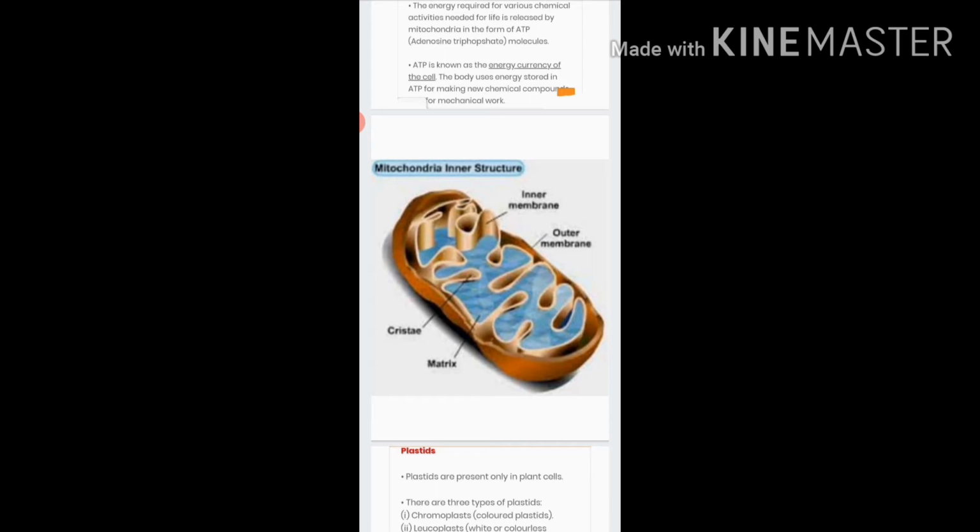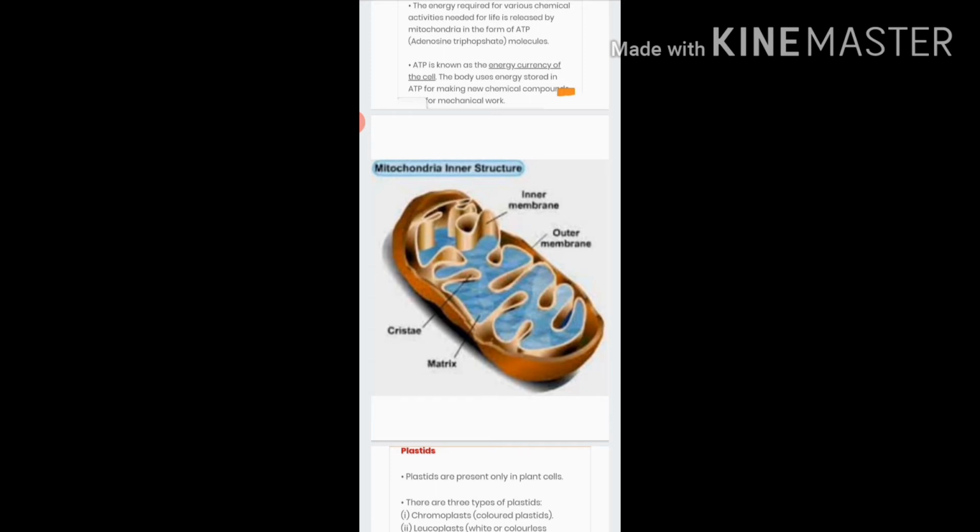What happens in mitochondria? The digested food from the digestive system will enter the blood system, and from the blood the digested food will be brought to the cell. The same way, from the lung, that is the respiratory system, oxygen will be added to the blood, and from the blood again it reaches the cell.